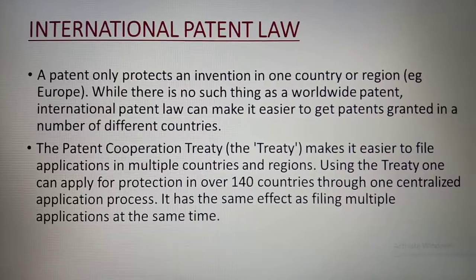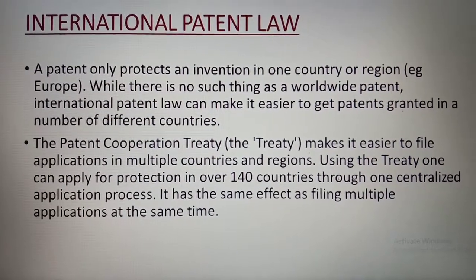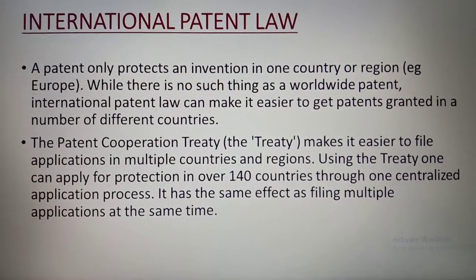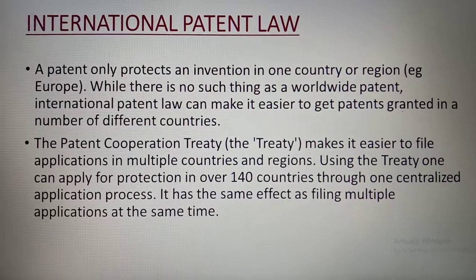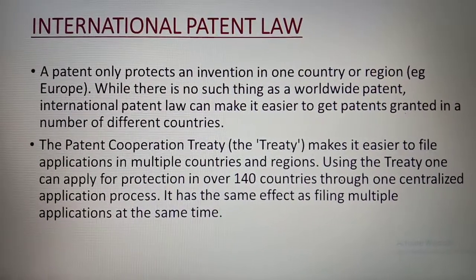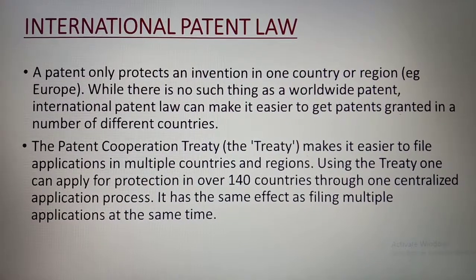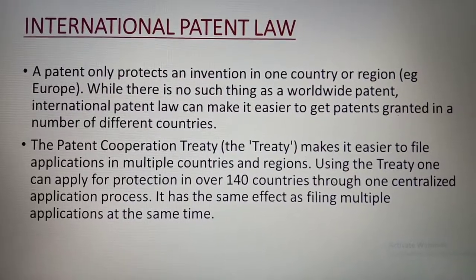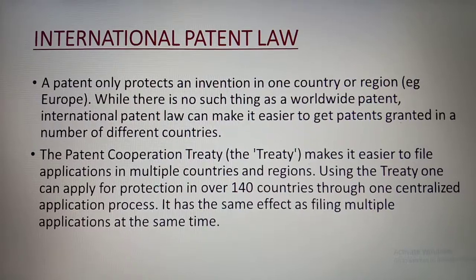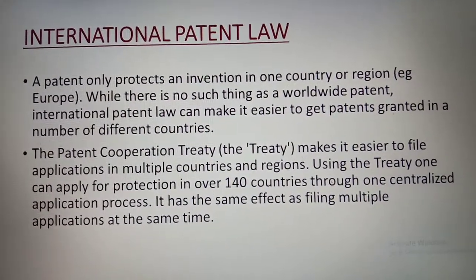The Patent Cooperation Treaty makes it easier to file applications in multiple countries now. That is called PCT. Using this treaty, one can apply for protection in over 140 countries through one centralized application process, which did not exist earlier. It has the same effect as filing multiple applications at the same time. So isn't it a beneficial one? That is called the PCT, Patent Cooperation Treaty, where one can file the application at the same time.